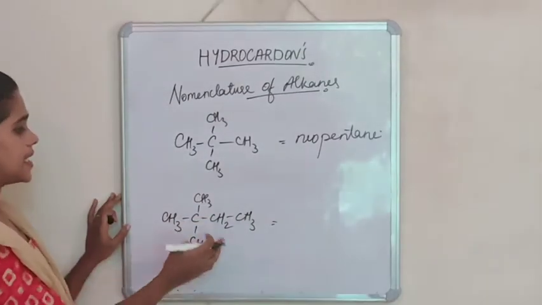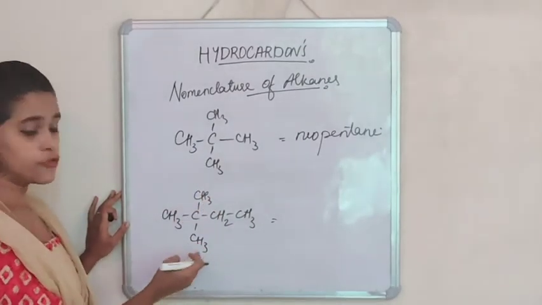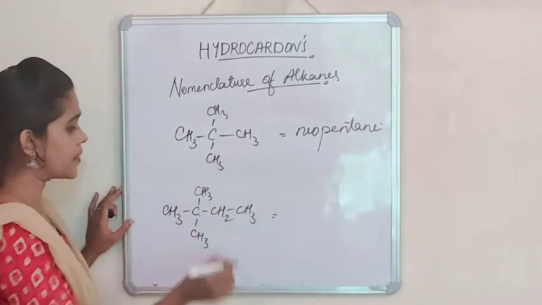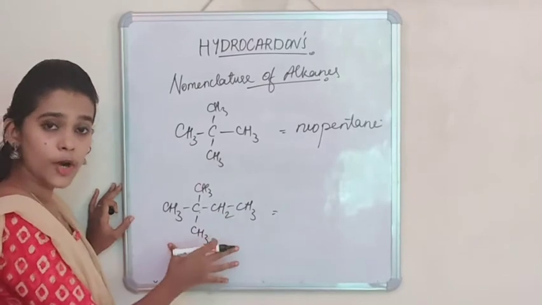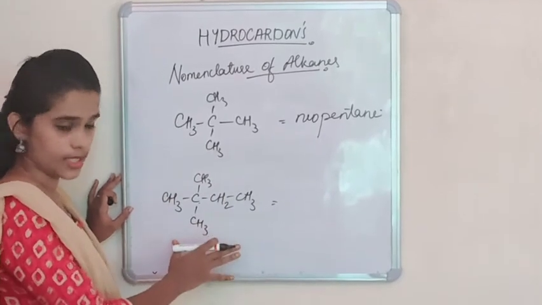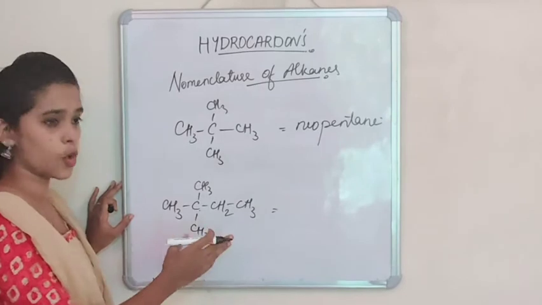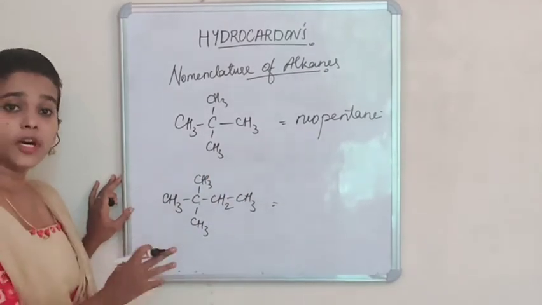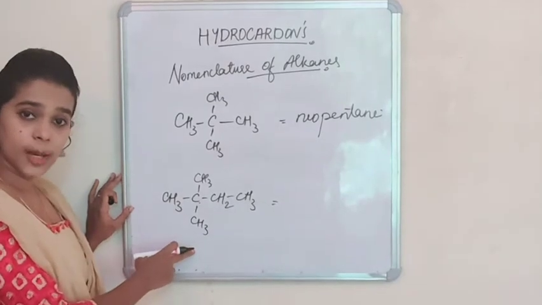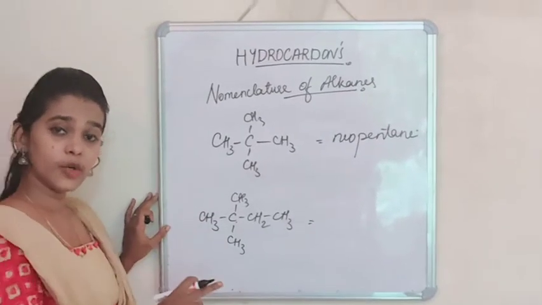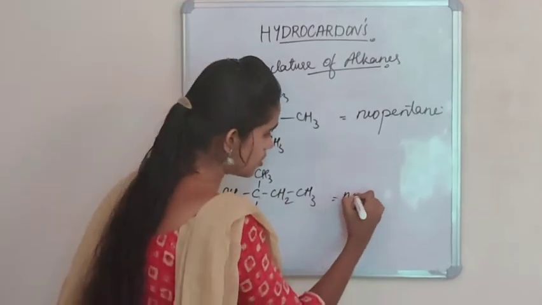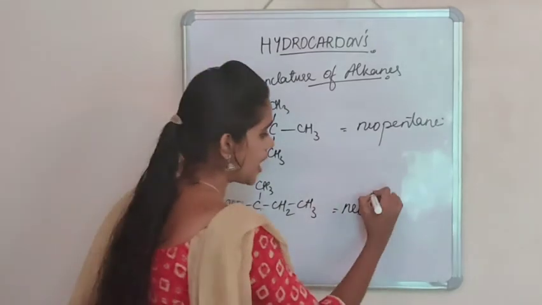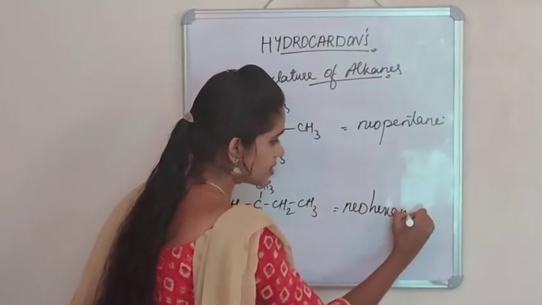Here you can see that there is a substitution of two methyl groups on the second carbon atom of a continuous chain, and this compound contains only single bonds, and there are a total of 1, 2, 3, 4, 5, 6 carbon atoms. Since two methyl groups are substituted on the second carbon atom, we use the prefix neo. So it is neo, 6 carbon atoms, hexane. It's neohexane.